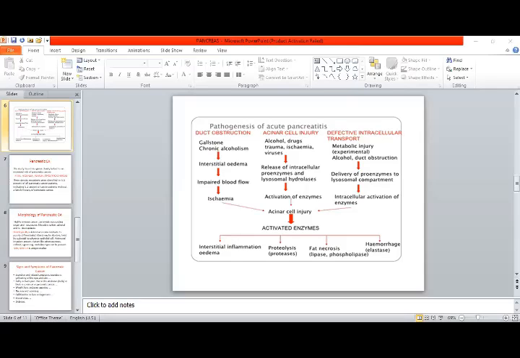Put it in a spray bottle, and you can sanitize your handles, your gate locks, and all the things which are touched by other people. You can also mop the floor by adding vinyl or Dettol in the water. In 10 liters of water, you can add 1 cap of vinyl.